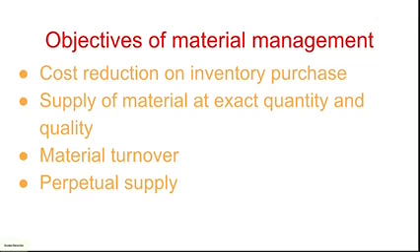See the next objective, supply of material at exact quality and quantity. You are the material handling people, you know each and everything regarding the material. The production department may not know about the product, because certain qualities of products are equivalent to another quality; only material management knows such types of quality. The production department may not know.